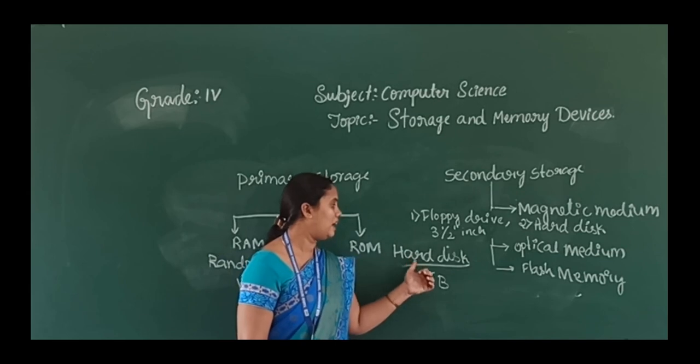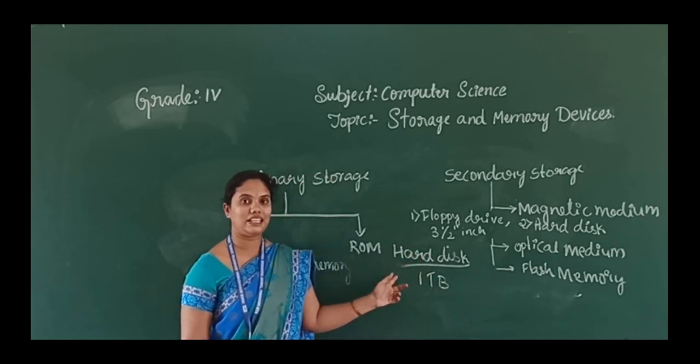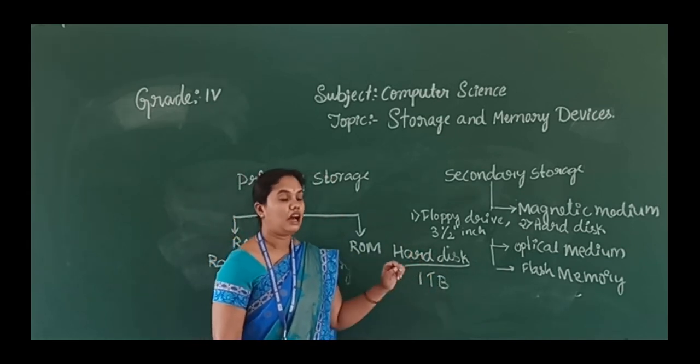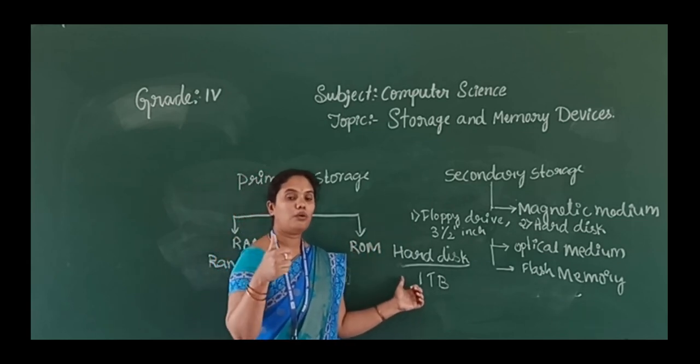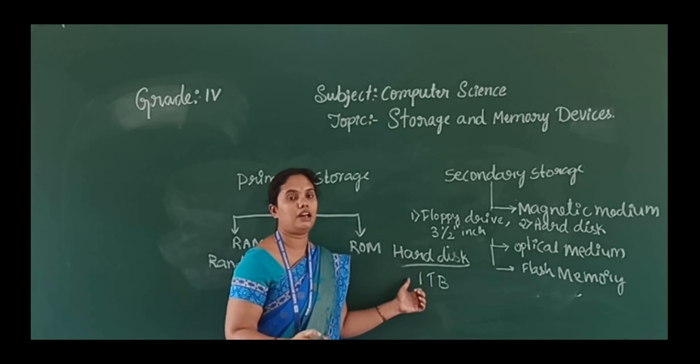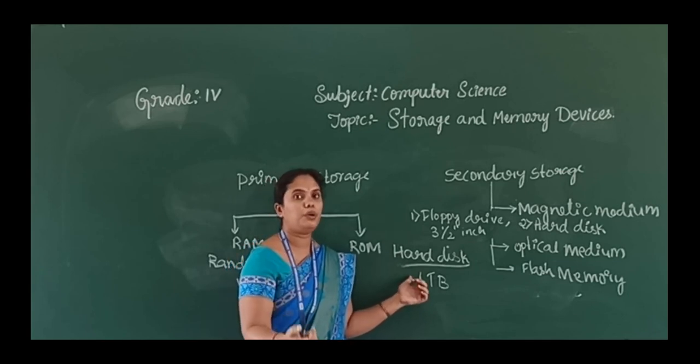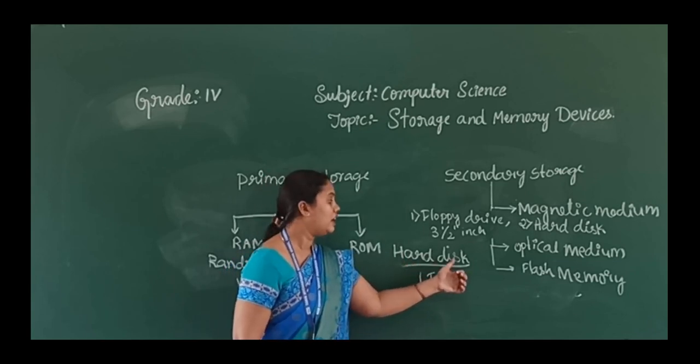Internal hard disk means it is present inside the computer, and external hard disk means you can connect it from outside using a USB cable. You can connect it to the computer and save the data.